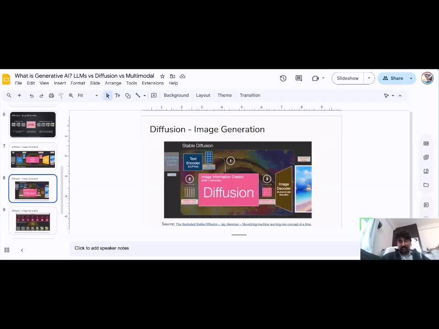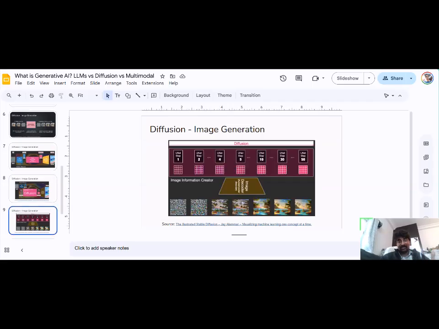Okay, let's understand diffusion a little here. The diffusion happens in this space, the image information creator. The image information creator is nothing but a UNet and a scheduler. The UNet is the model that predicts the noise, and finally it creates an image information array. So in UNet step one, it creates the first image information array, and if you generate an image out of it, you will get this image, but it's still not good. Then again diffusion. So this process is called the diffusion process.